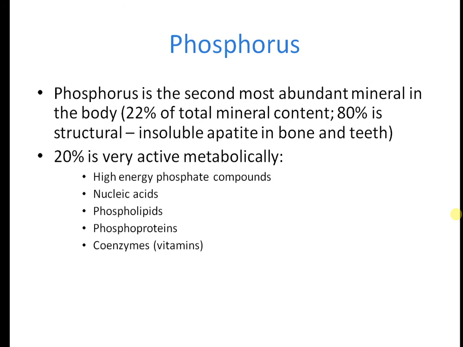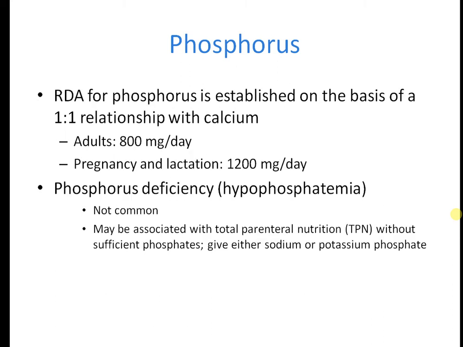Phosphorus is the second most abundant mineral in our body. Eighty percent is structurally insoluble apatite in bone and teeth. Twenty percent is very active metabolically, in high energy phosphate compounds, nucleic acids, phospholipids, phosphoproteins, and coenzymes like vitamins. The recommended dietary allowance for phosphorus is established on the basis of a 1:1 relationship with calcium.